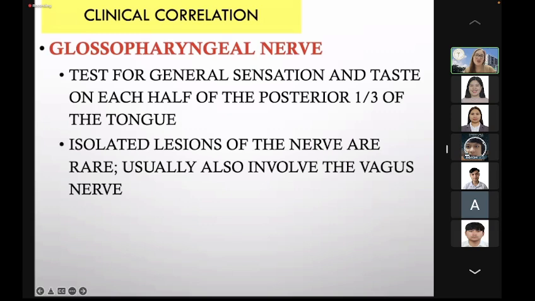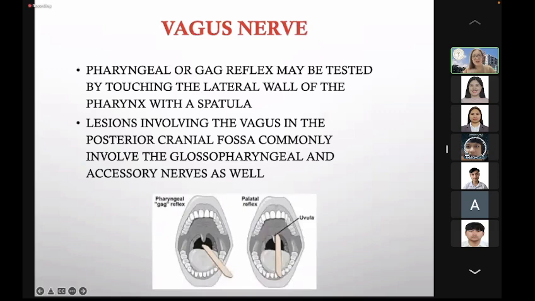Okay? Glossopharyngeal nerve for the sensation or the taste for the posterior 1/3 of the tongue. Usually, it involves then the vagus nerve. Rarely, glossopharyngeal nerve lang yung involved. Okay, remember the glossopharyngeal, the vagus, same yung pinapasukan niya, which is the jugular foramen.